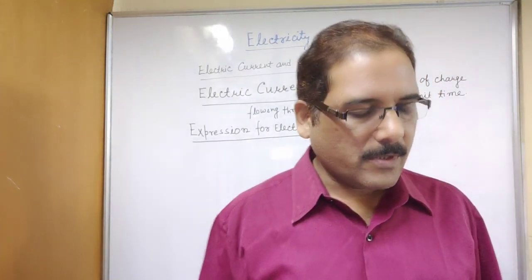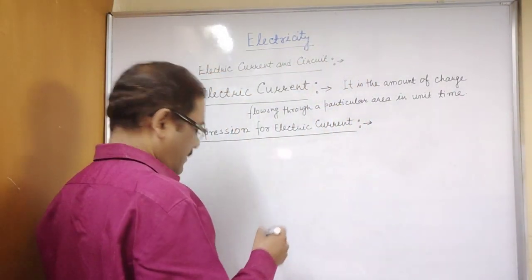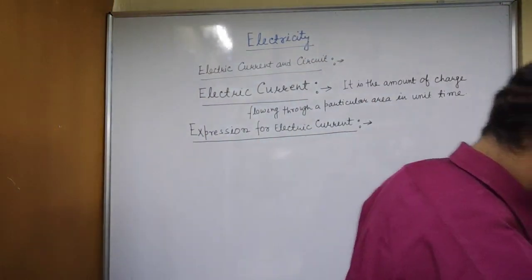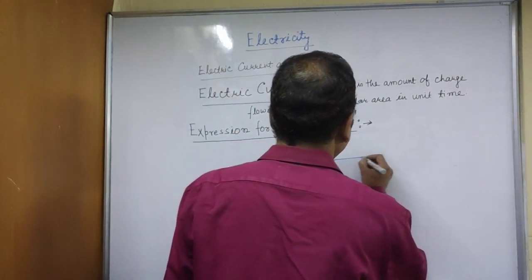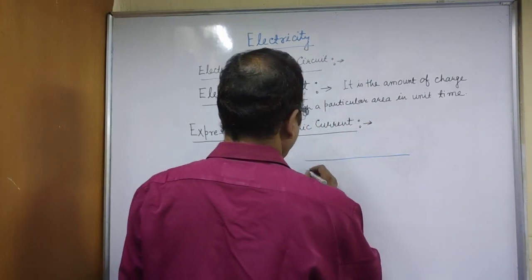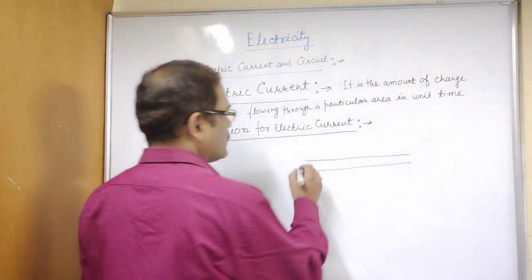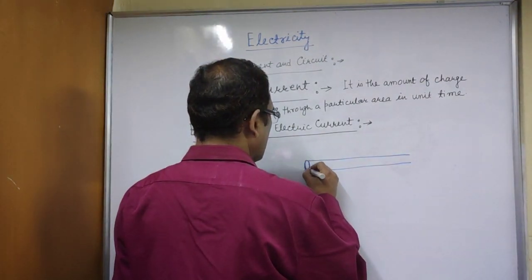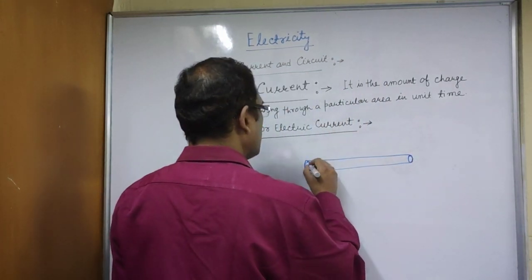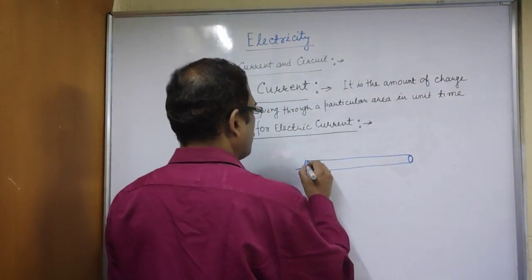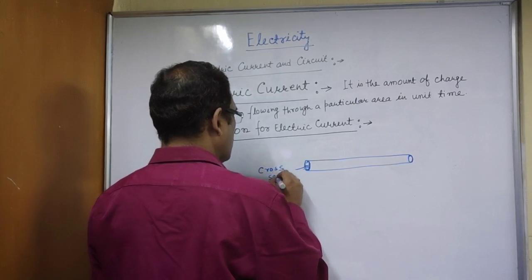Suppose there is a conductor. Conductor means any conducting wire. Wires are cylindrical, as you know. Suppose this is a wire. This is the thickness of the wire, and we call it the cross section.